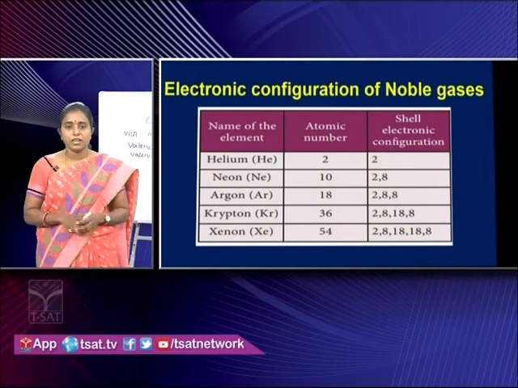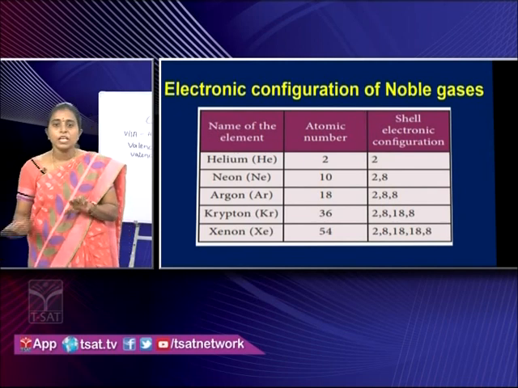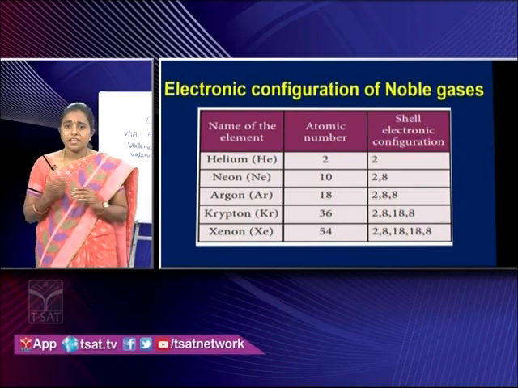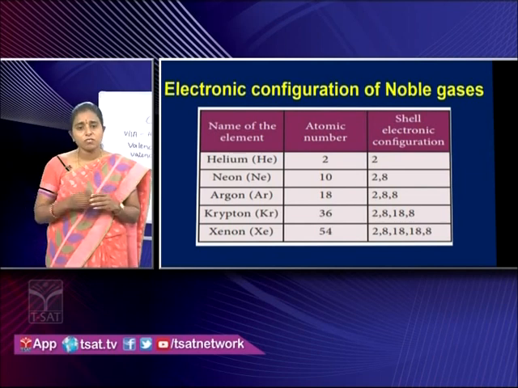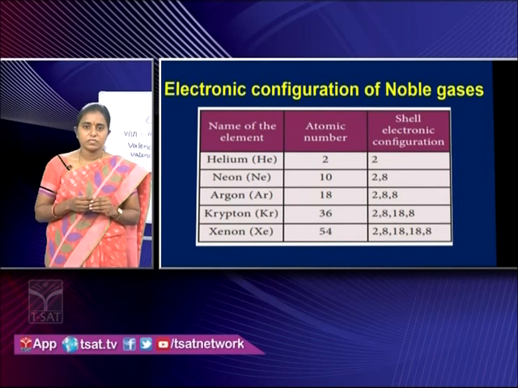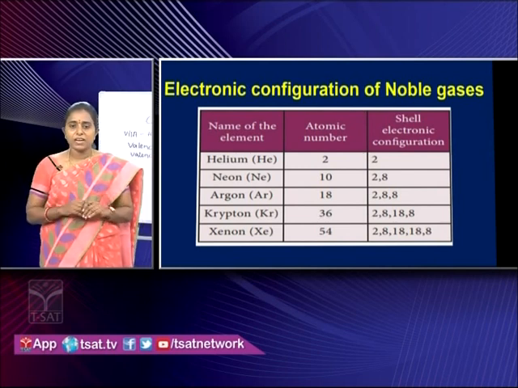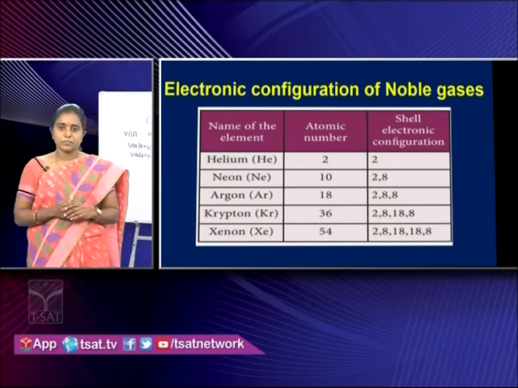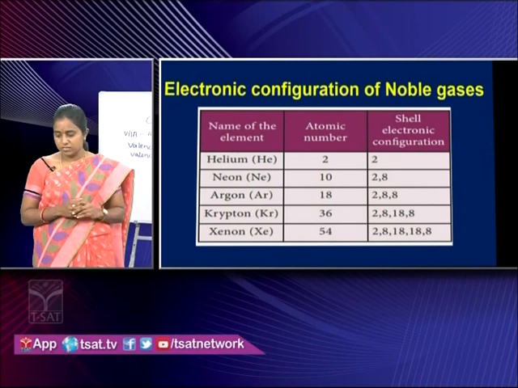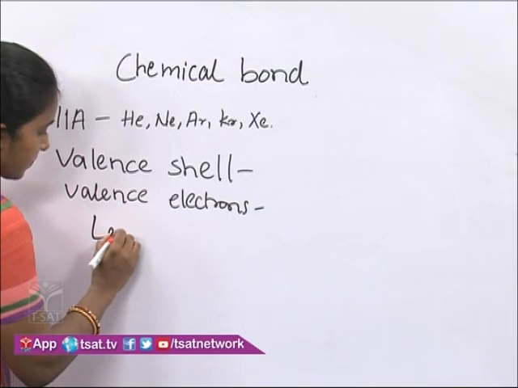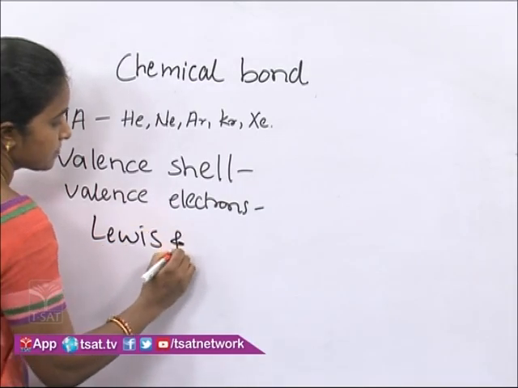Helium has 2 electrons, but its only shell is completely filled. So, by this, children, can we relate this stability to electronic configuration? Yes, of course. The noble gases with completely filled valence shell have more stability and they rarely participate in chemical reaction. And children, all these observations are independently given by scientists Lewis and Kossel